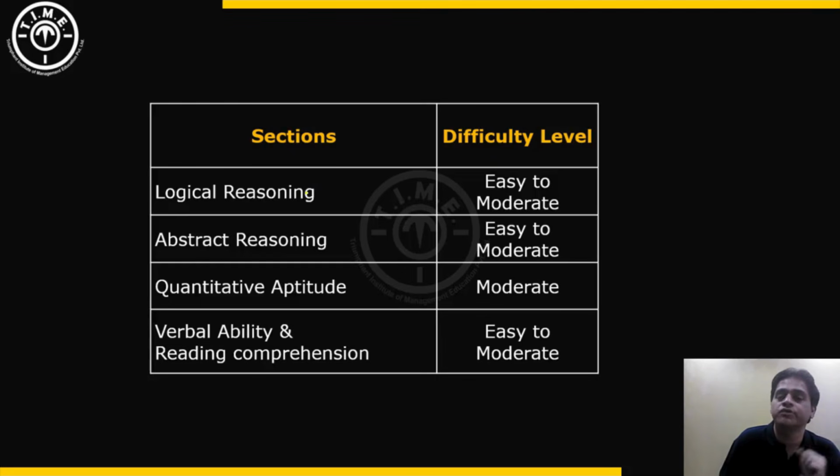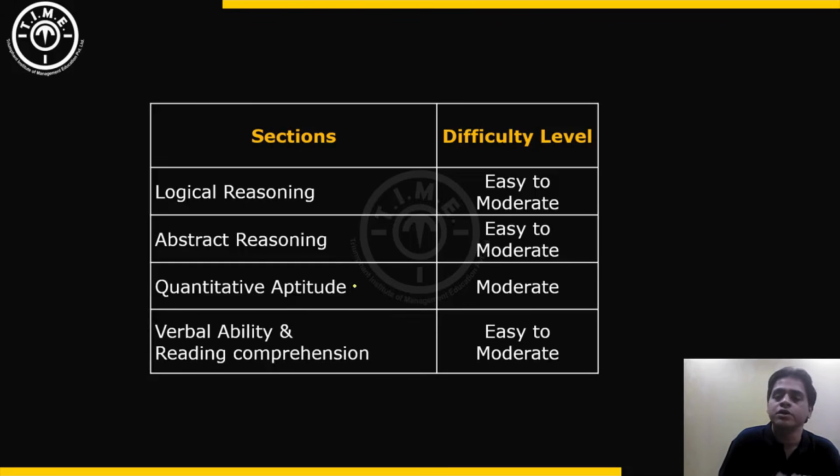Section-wise classification for logical reasoning in general is easy to moderate. So for the entire set of 75 questions of logical reasoning, the overall difficulty level is easy to moderate. Same way for abstract reasoning questions, the overall difficulty level was easy to moderate. In those 25 questions of abstract reasoning, there were some challenging questions present. But in general, for the entire set of 25 questions, the difficulty level is easy to moderate.